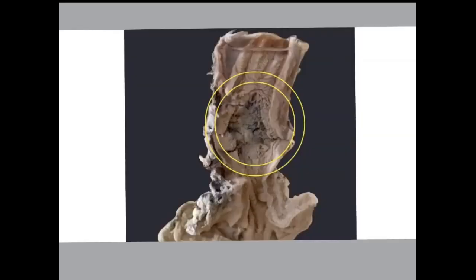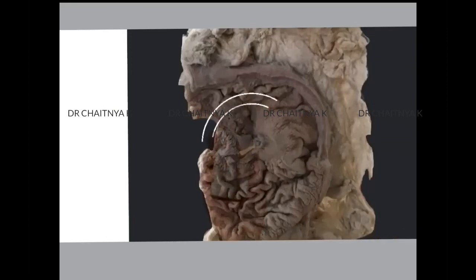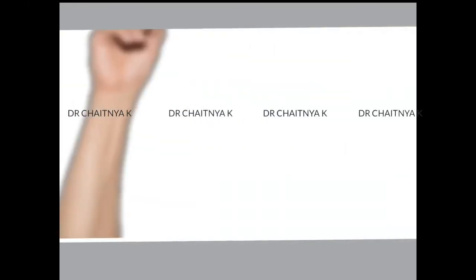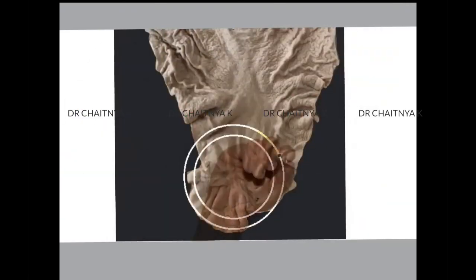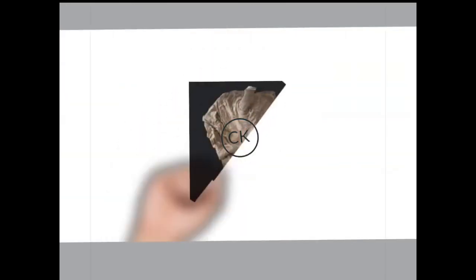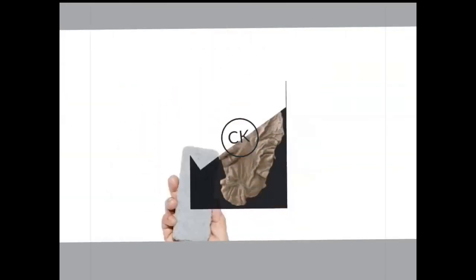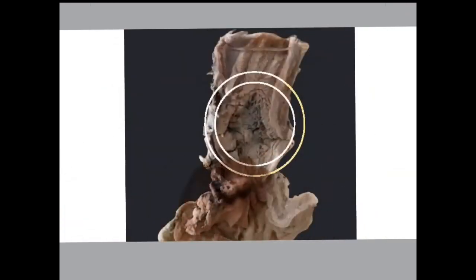So coming to the conclusion for today's practical, you saw three specimens in total. The first one is the gastric ulcer, which is a punched-out ulcer of 2 centimeter or less. Another is the duodenal ulcer, which is again 0.5 centimeter at the D1 part. And the last one is the carcinoma ulcer, which is at the lower end or GE junction, around 3 to 4 centimeter.